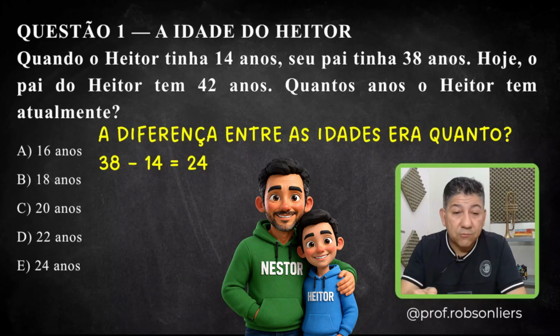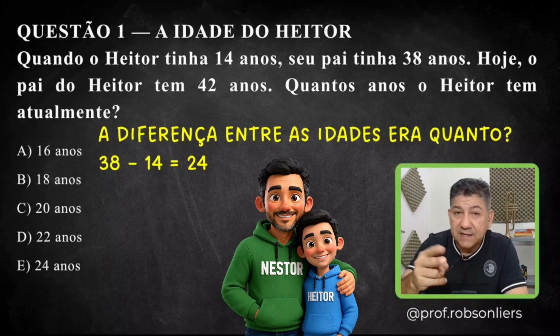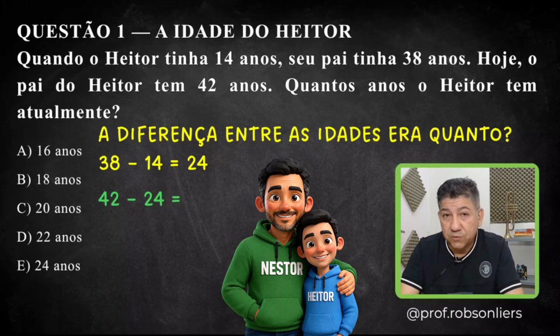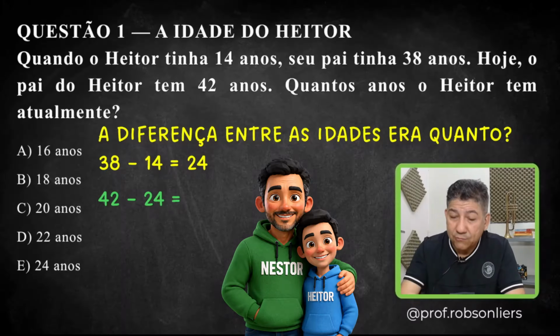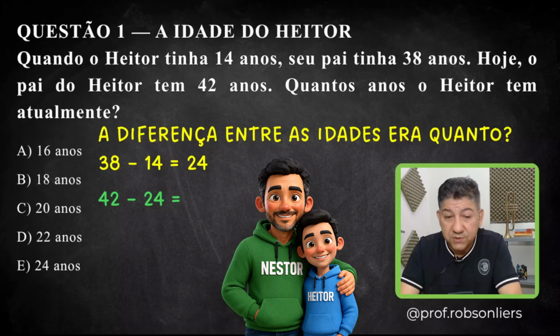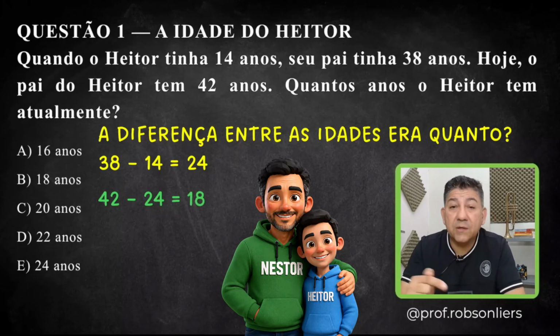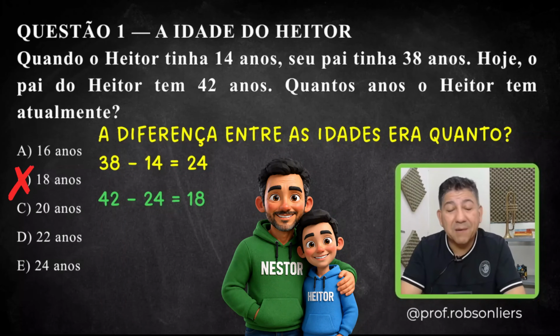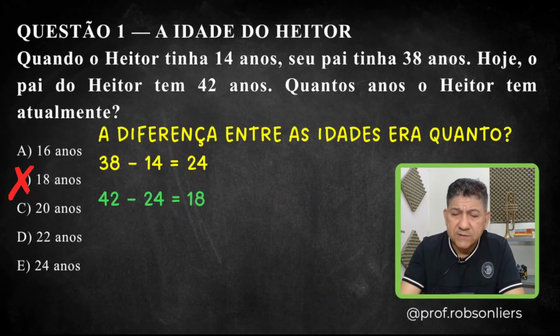Well, since the question says that today Heitor's father is 42 years old, we know that this age difference is 24. Let's take 42 and subtract the 24-year difference. Minus 24 will find Heitor's current age. So, 42 minus 24 is 18. So today, Heitor is 18 years old. Whoever chose letter B got it right and aced the question. That's one way to solve it. Now, I used a bit of logical reasoning.